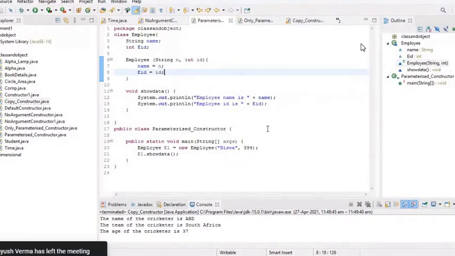Then public class ParameterizedConstructor, and the main method. In the main method, Employee e1 equals new Employee("Viswa", 394). Here the object reference e1 is allocated in the stack and the memory is allocated in the heap area. The two parameters, Viswa and 394, are passed. Then e1.showData() will display the employee name Viswa and employee id 394.